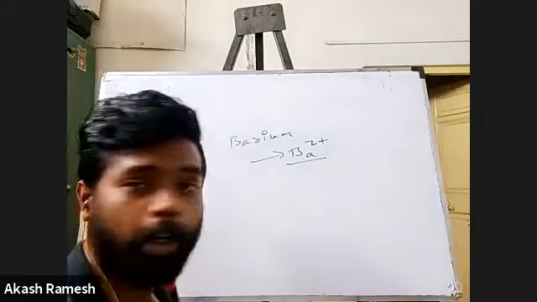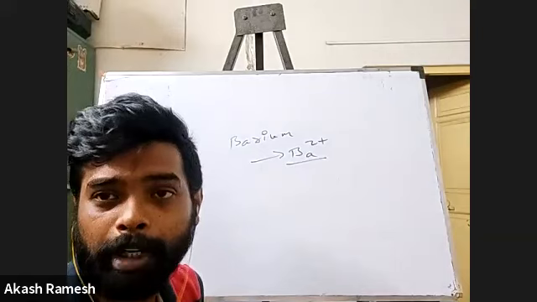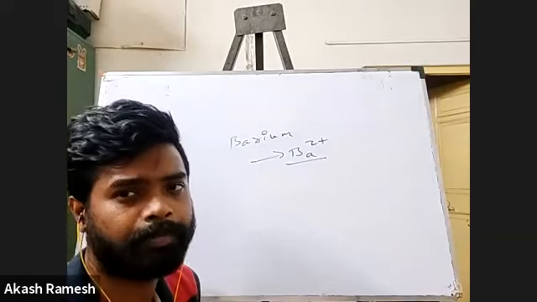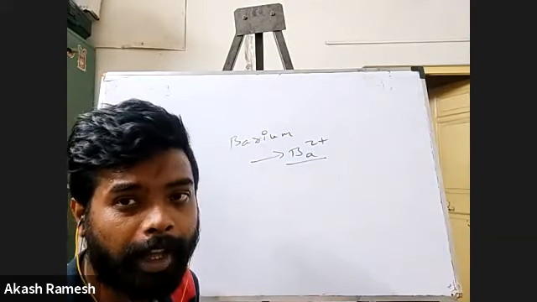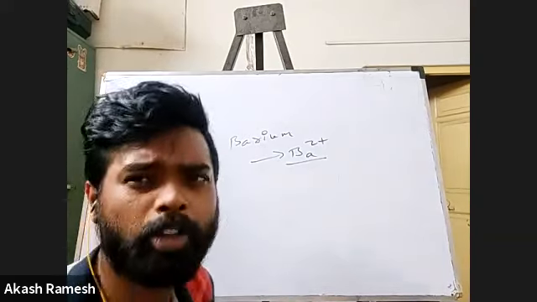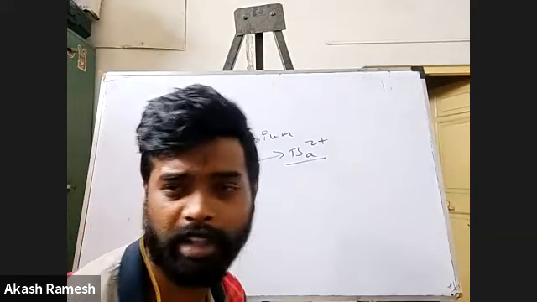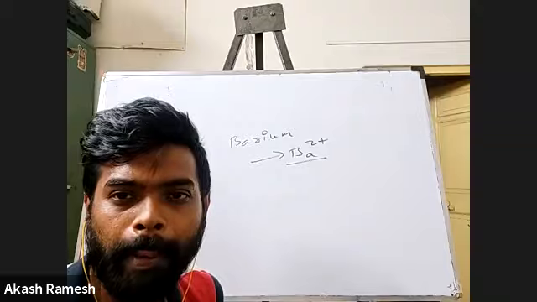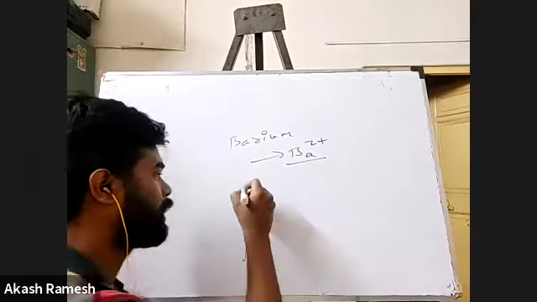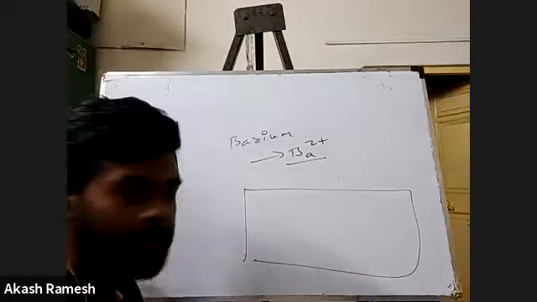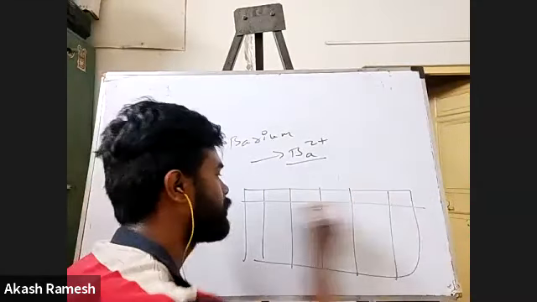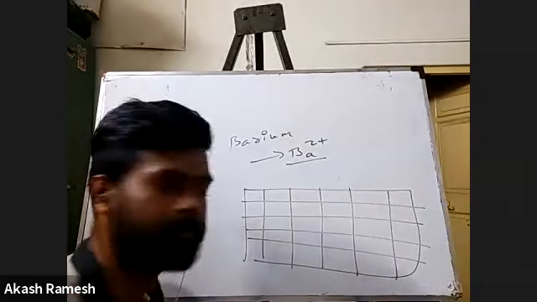Hope everybody knows the periodic table, and there are something called groups and periods. Do you know this? Does anybody know about this? Yes, sir. Okay, fine, someone knows about it. So if I take the periodic table, there will be vertical columns like this, and also there will be horizontal rows like this.